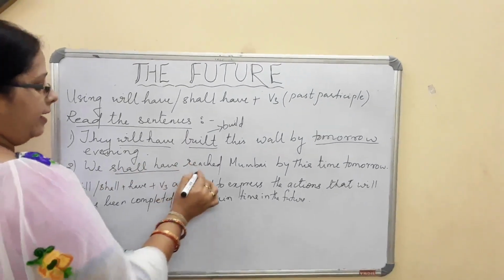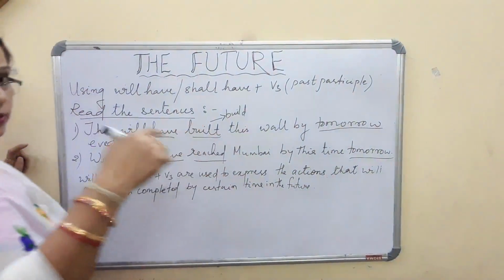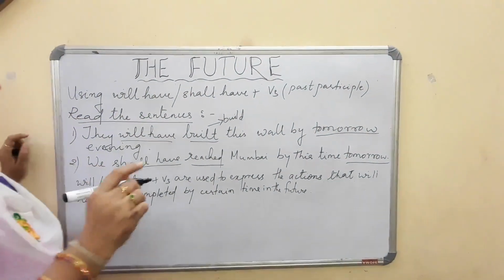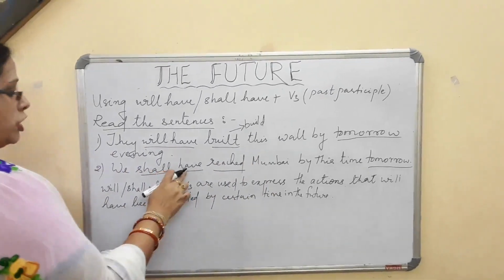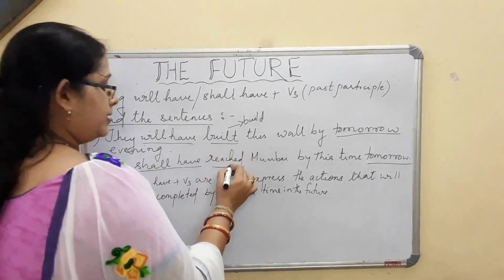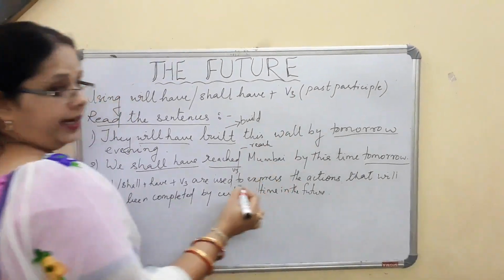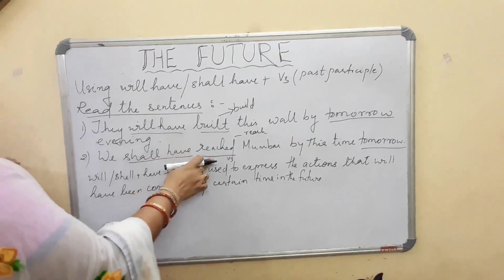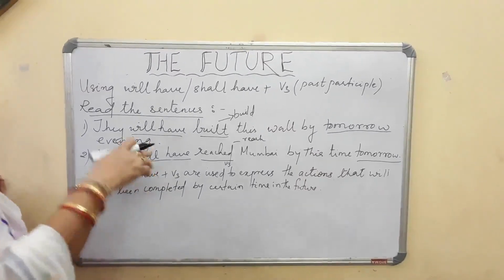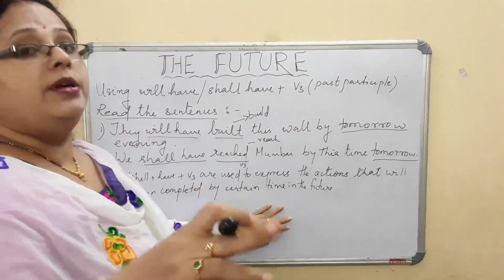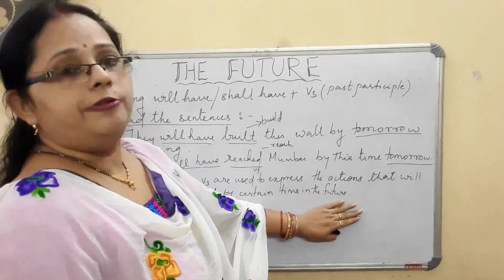We shall have reached Mumbai by this time tomorrow. Again I am talking about tomorrow's action. That means we will have reached by this time tomorrow. So here you see shall have plus reached. Reached is the V3 form of what? That is reach. Okay. So when we are using shall have plus V3 form of the word, we are expressing another future, that means something that will have been completed by a certain time in the near future. This also expresses the future tense.